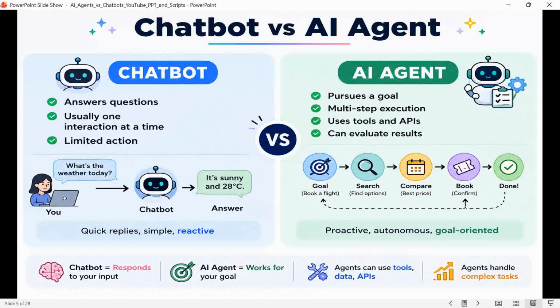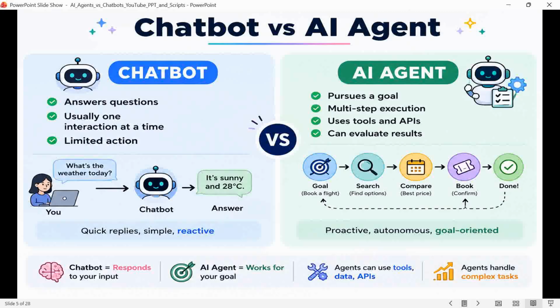Now, let's understand the difference between a chatbot and an AI agent. Here is the easiest comparison. A chatbot is mainly answer based, it only answers your particular questions, while an agent is goal oriented.